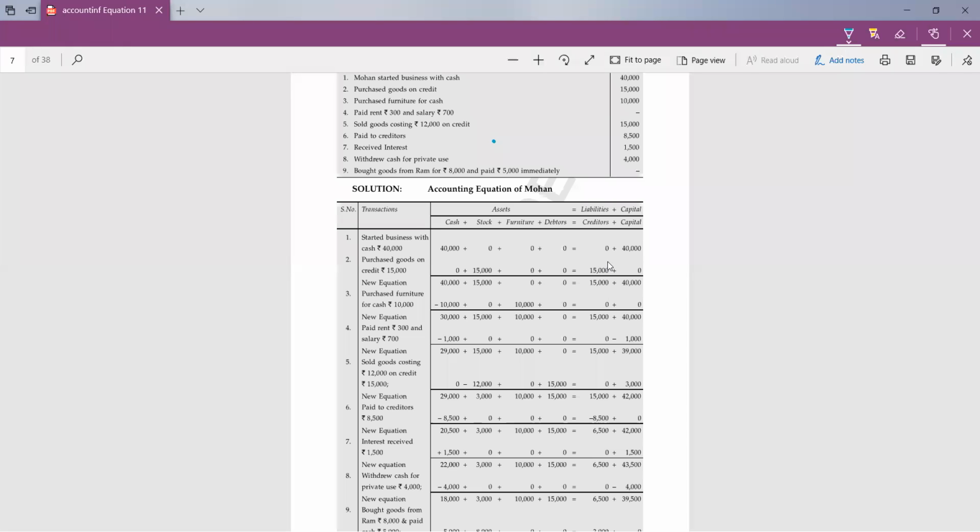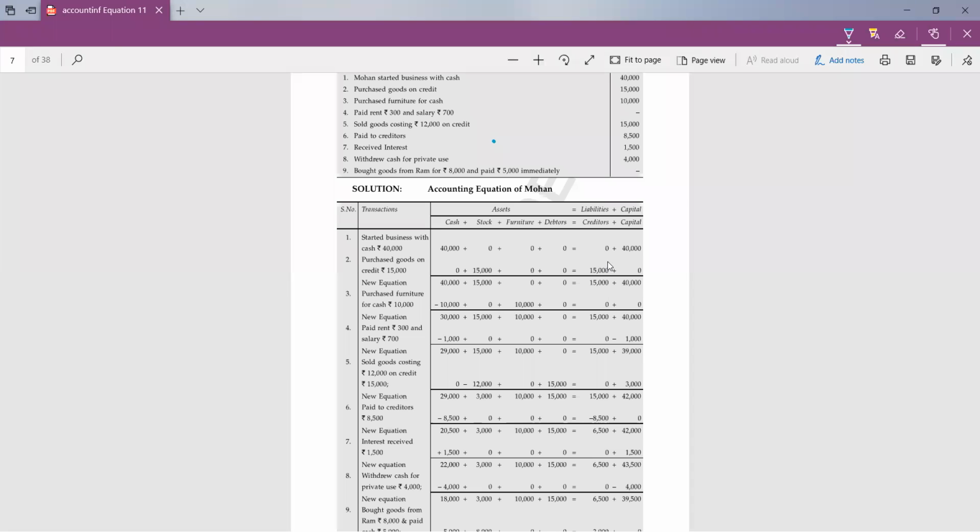Now the new thing is that after doing every transaction, you have to find a new equation, as we were doing in the previous class. After two transactions, you find the new equation. After three transactions, again a new equation, then the fourth, again a new equation, and you have to check whether both sides are equal. If not, then you have to recheck your previous answer. It may be incorrect. That's why both sides of the equation are not equal.